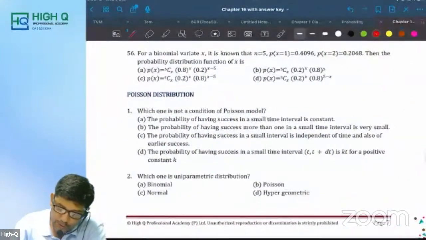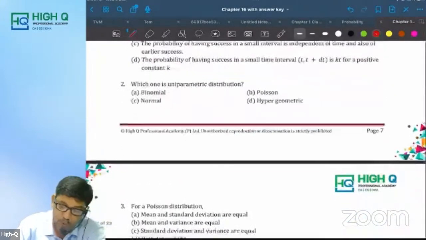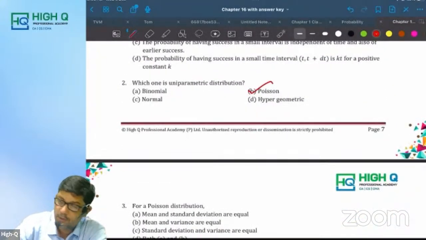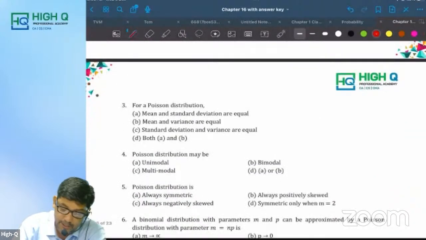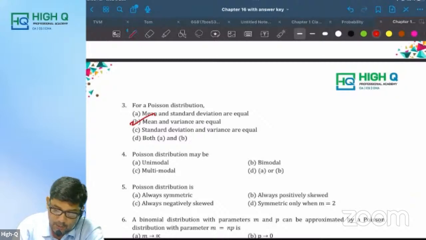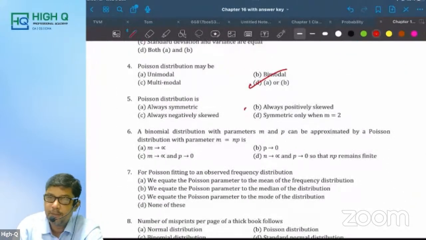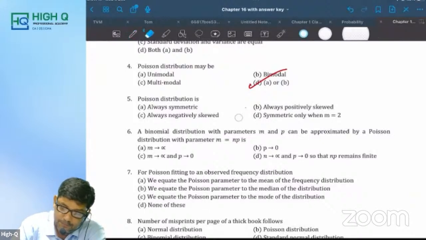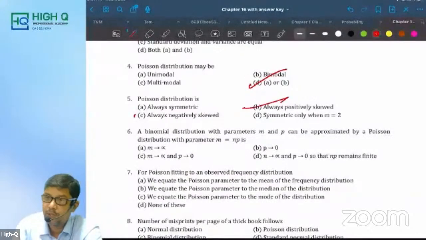Which one is not a Poisson condition? The probability of having success in a small time interval is constant. No, that is not a Poisson condition. The first line itself we come to know. Next, which one is a uniparametric distribution? Poisson. For a Poisson distribution, what is the condition, my dear? Mean and variance are equal. Poisson distribution may be unimodal or bimodal. Next, Poisson distribution is always positively skewed. Am I right?